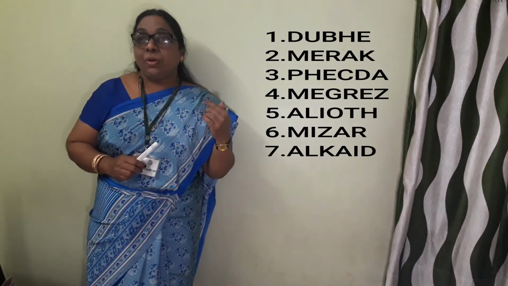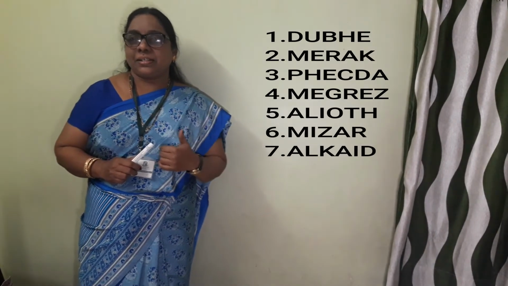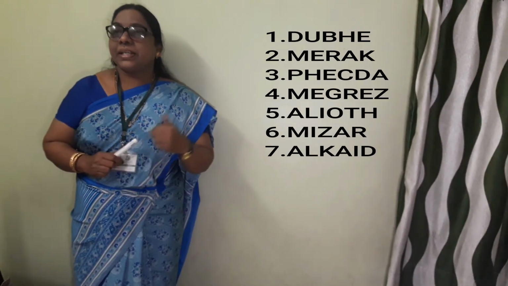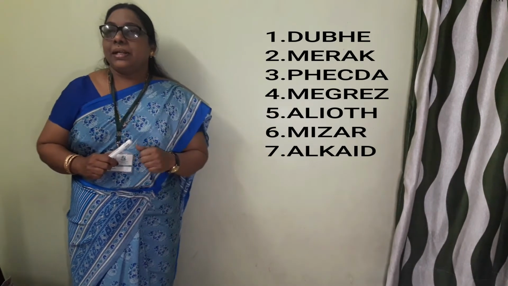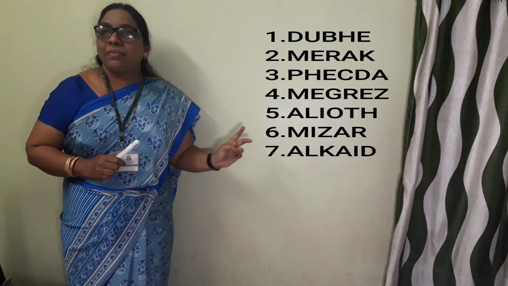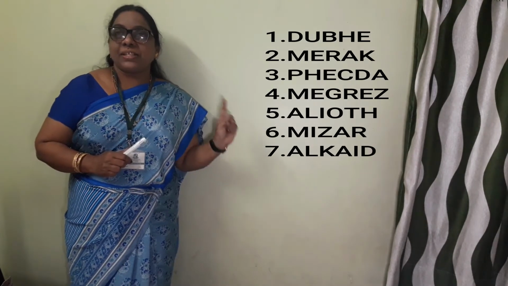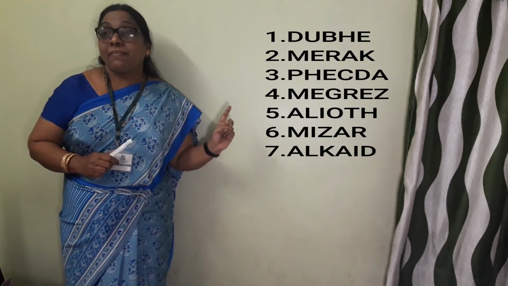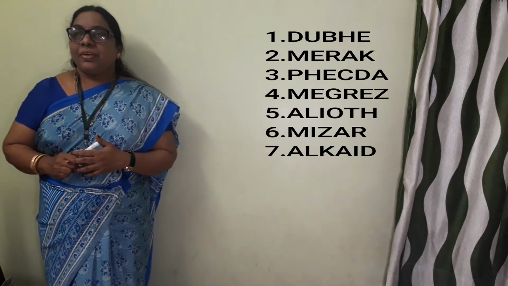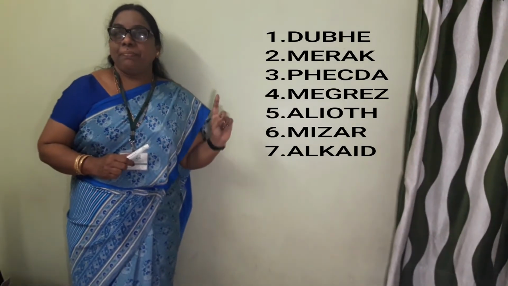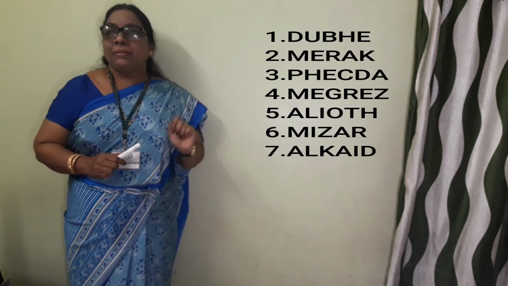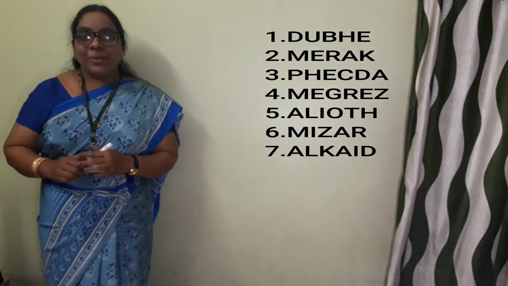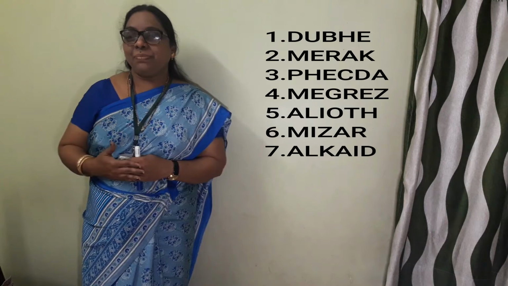What are the names of these 7 stars that we call Saptarishi? The first one is Dubhe. The second is Merak and the third is Phecda. The fourth one is Megrez. The fifth is Alioth, the sixth is Mizar, and the seventh is Alkaid. Let me repeat: Dubhe, Merak, Phecda, Megrez, Alioth, Mizar, and Alkaid. Okay children, these are the 7 names of the stars.